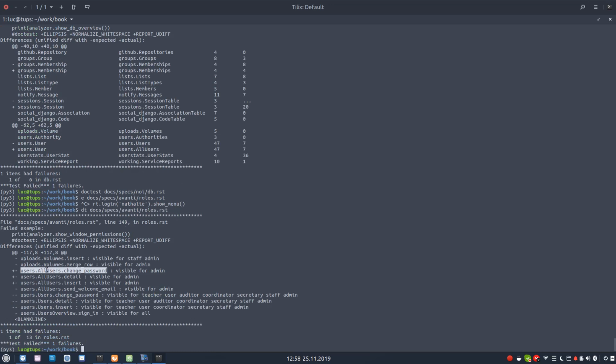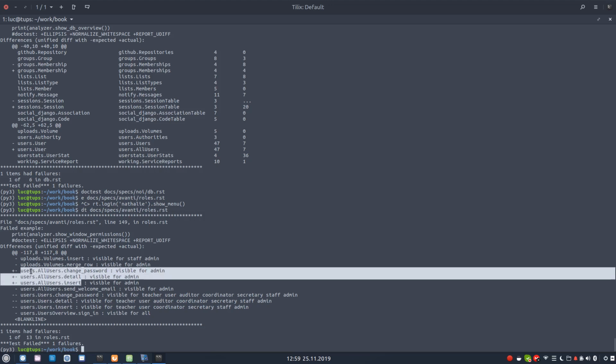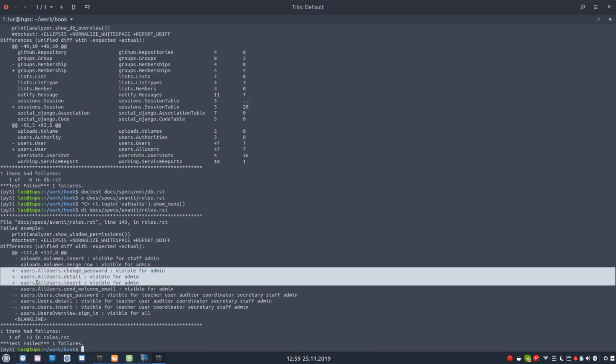Of course, all users are new, and the users this past. So this is a list of... We're going to look at it together. It's the show window permissions again, and there are several windows: the change password window, the detail window of a user, and the insert window. They are no longer named users.users. They are named users.allUsers because they have the name of the default table. This change is normal, and so they are at a different place because these windows are sorted alphabetically. Line 149.